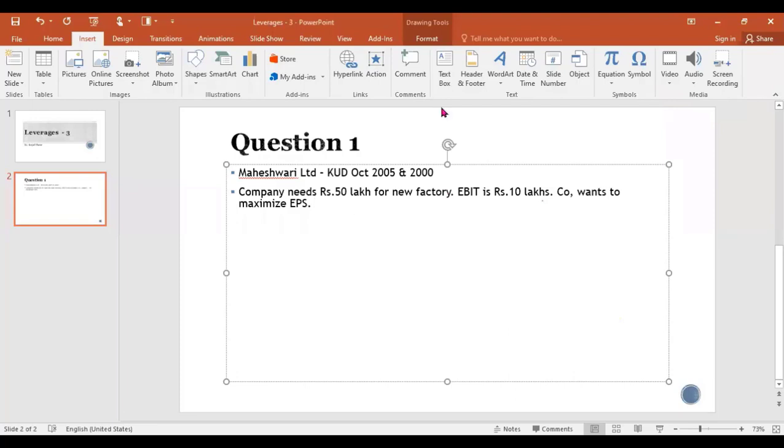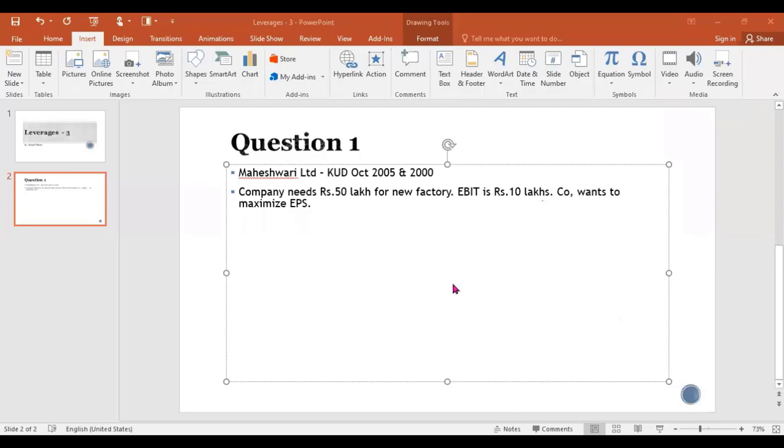Now, out of that, they are planning to take a certain part as equity and some part of it as debt. So out of 50 lakh, they are planning to take equity and they are planning to take debenture. The first plan they have is to issue equity and a debenture of rupees 5 lakh.